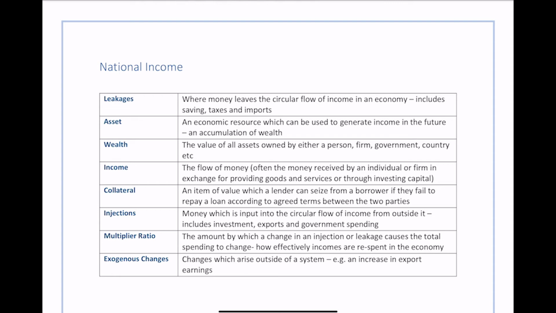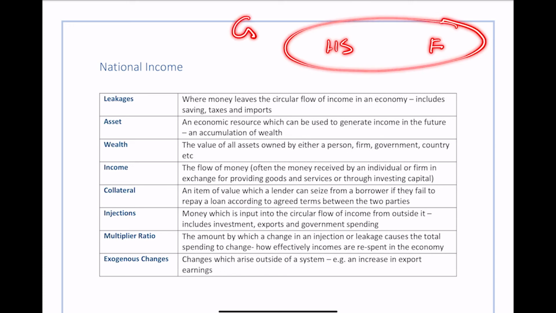Then we've got injections. So injections are money which is put into the circular flow of income from outside of it. So this includes investment, exports, and government spending. Like we said before, in our circular flow of income, we had households and we had the firms. Anything outside of this is considered external. So the government is external. So if you have investment, then money is coming into this from outside, from other places. So it might be other companies, etc., investing into it. So investment is an injection.